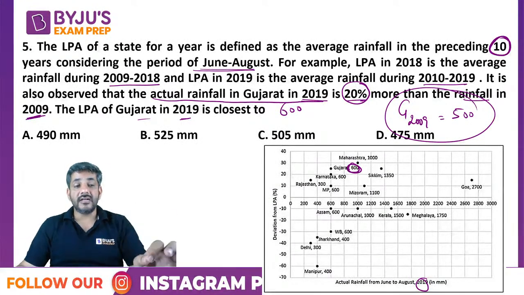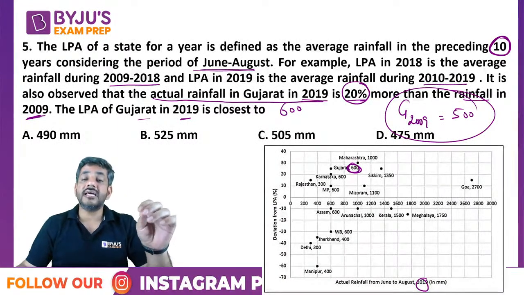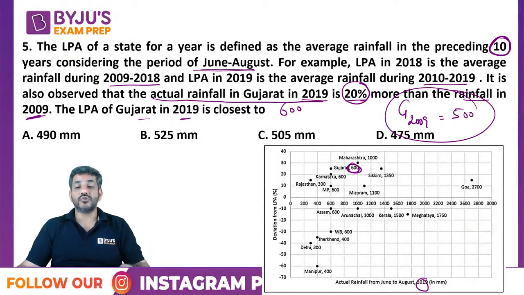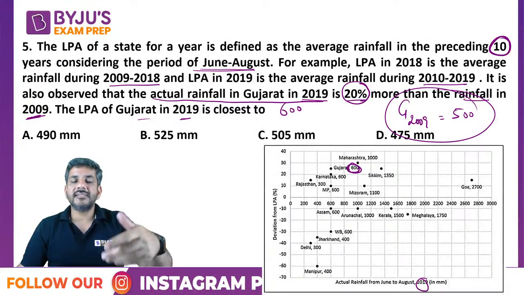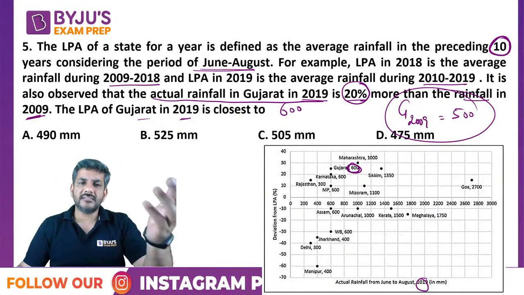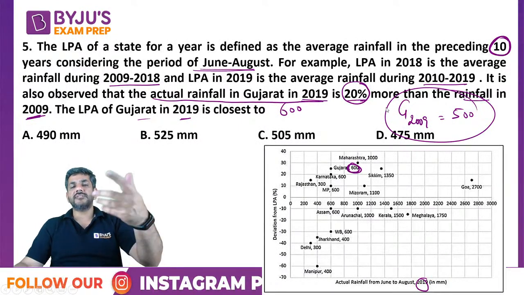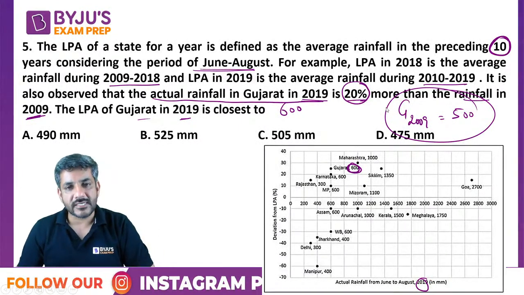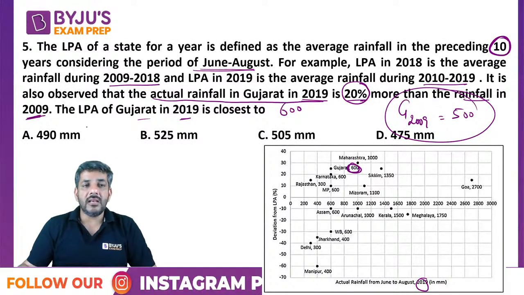If 600 is 20% more than something, that something has to be 500. 500 से ही तो 20% ज्यादा बनता है 600, right? So if it is 500, this is 20% more, and 20% more का मतलब हो गया that will be equal to 600.